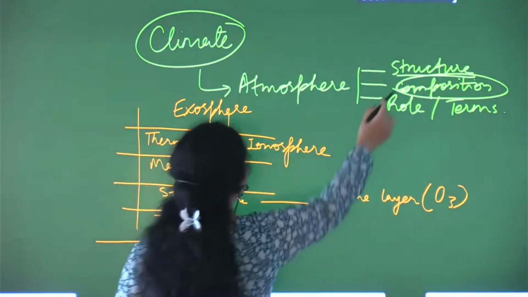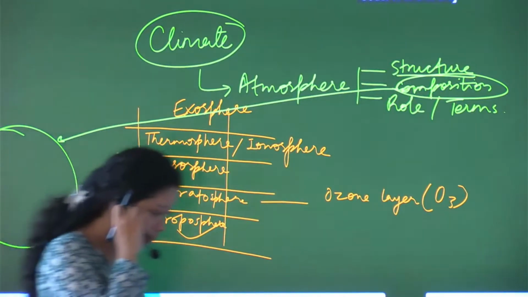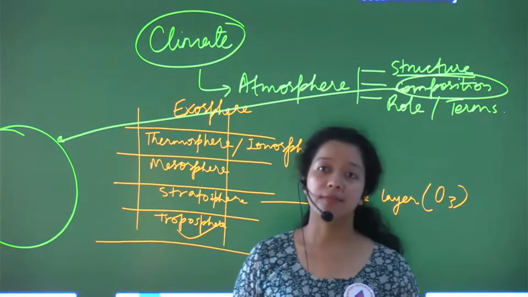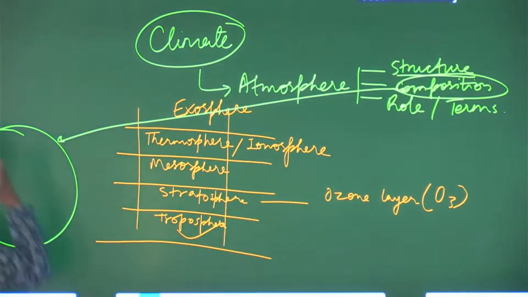So in the composition part, you must know about this. See, I'm making a pie chart. So for almost 70%, or more than that even,